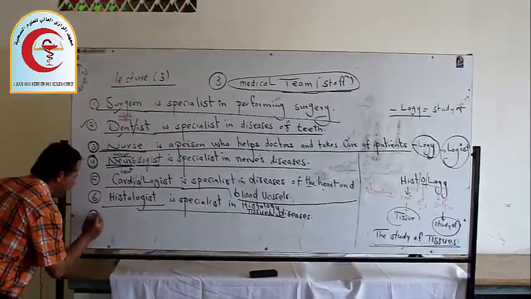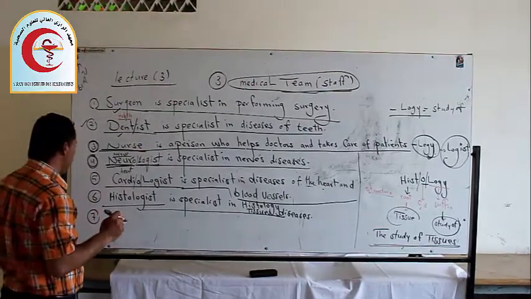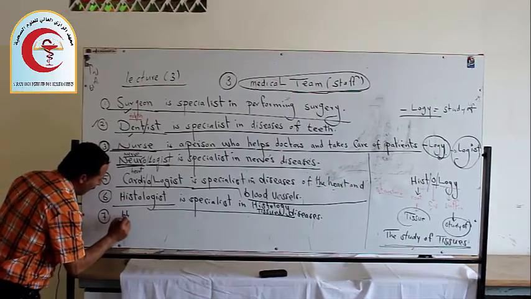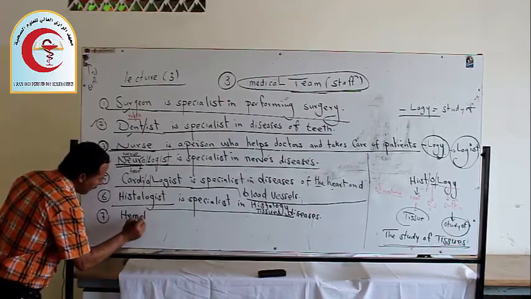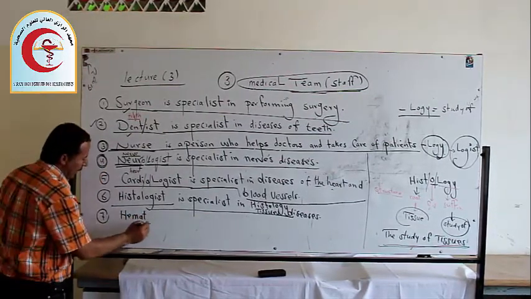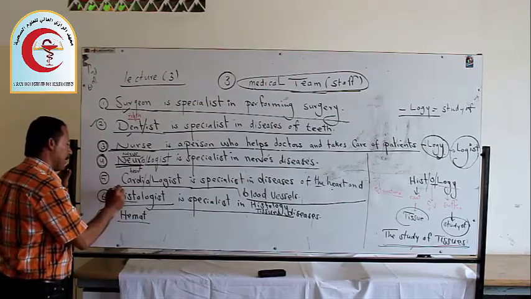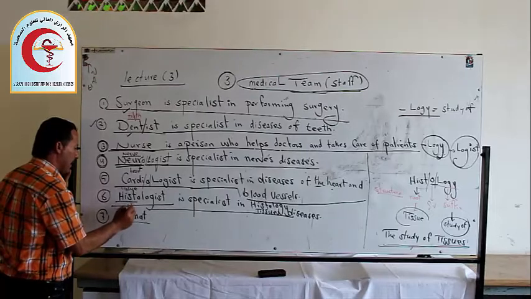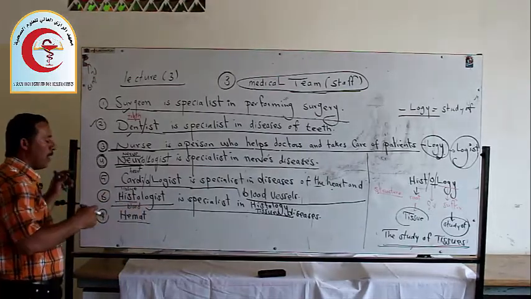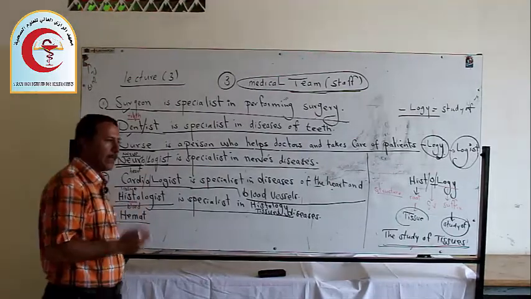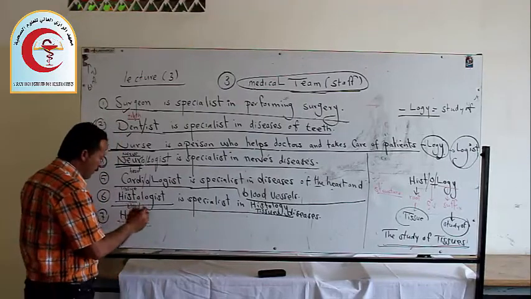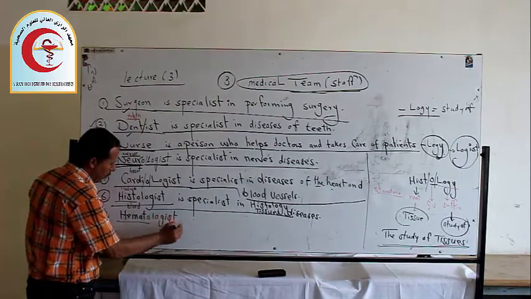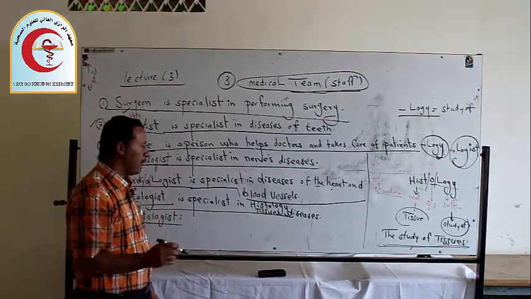Number 7. We're talking about another measure, hemat. Hemat is a Latin word, like hist, which is tissue. And hemat means blood. When we're talking about the person who is a specialist in blood, we call it hematologist. Hematologist, what is it?